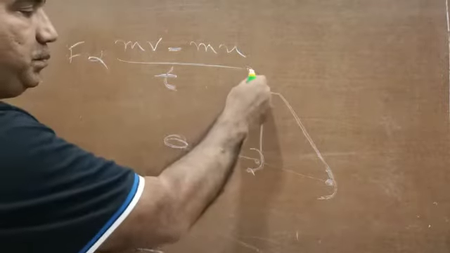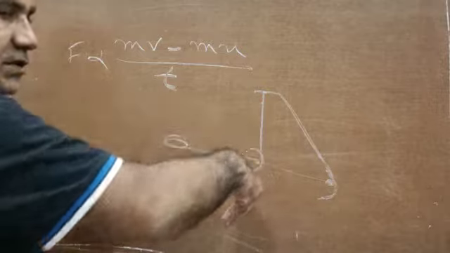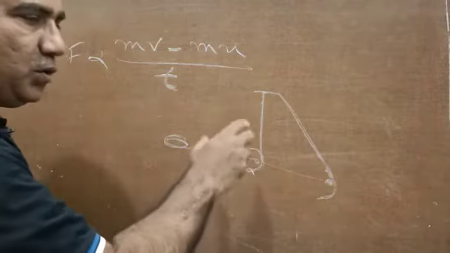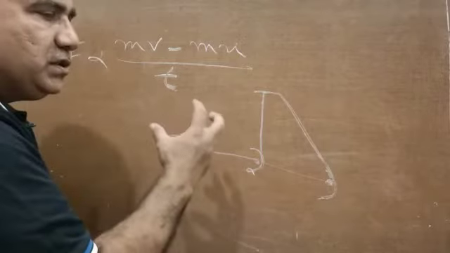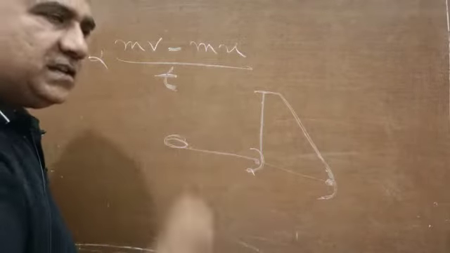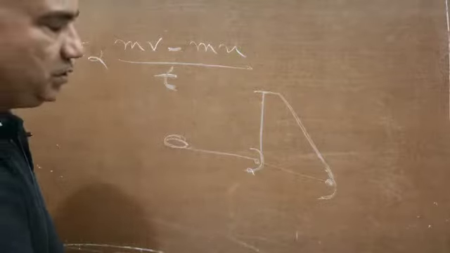And if the very moment the ball came in contact with the hand of the person, it had been brought to rest without taking the hand backward, then the motion of the body, or the momentum of the body, would have been killed in less time. The time would have been less, the force would have been more, so injury would have been more.